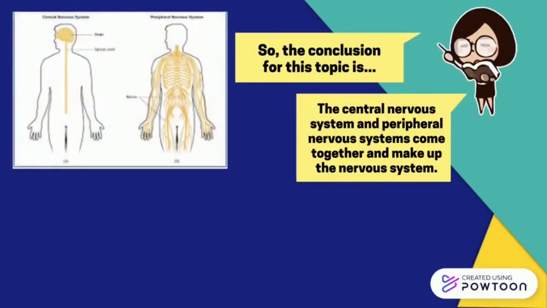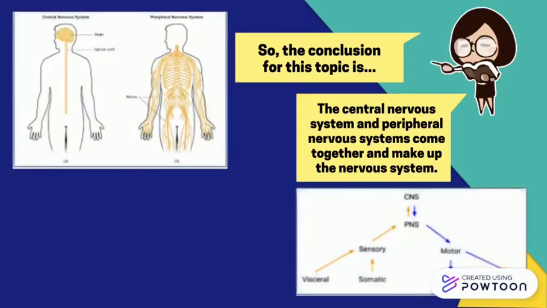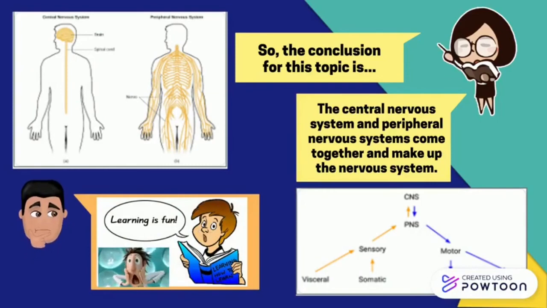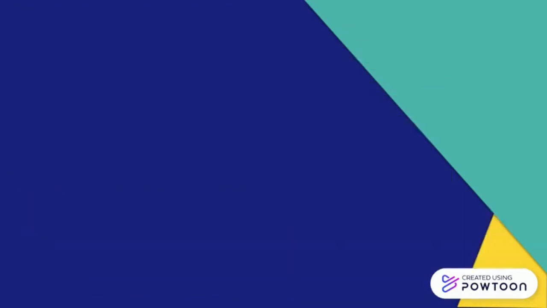The brain and spinal cord form the central nervous system, and the peripheral nervous system contains nervous systems that are somatic and autonomic.